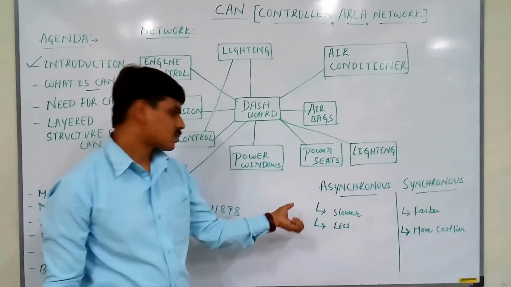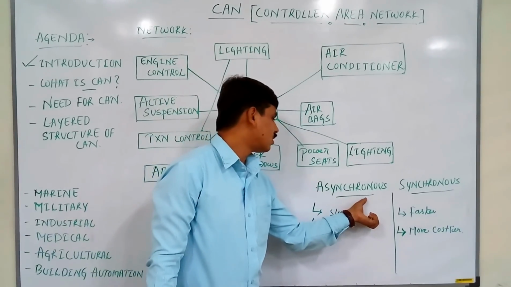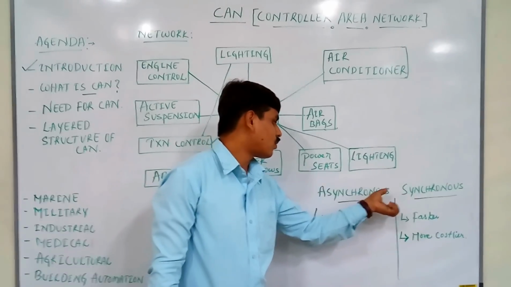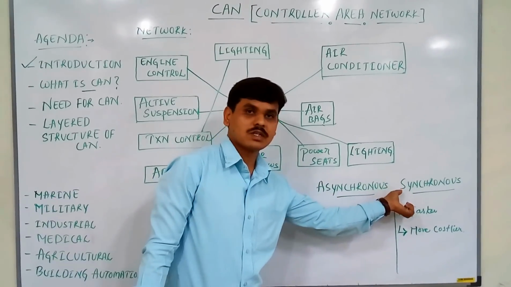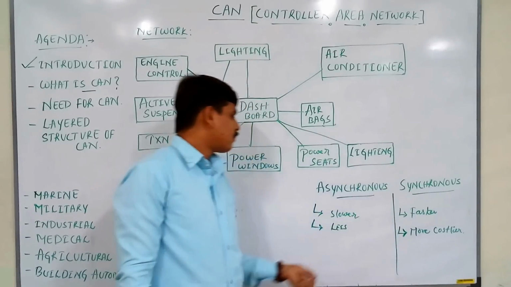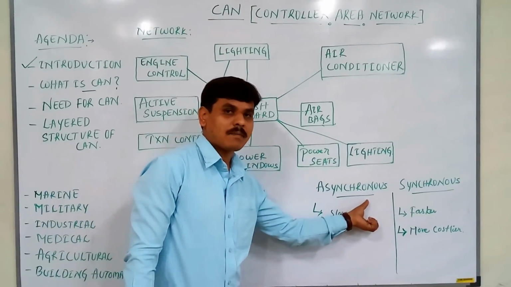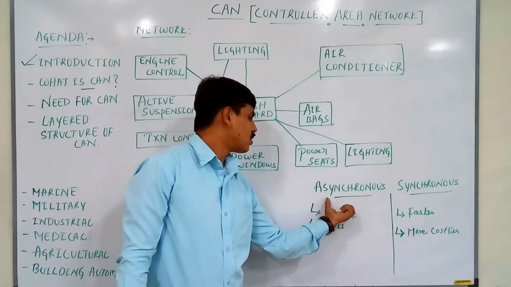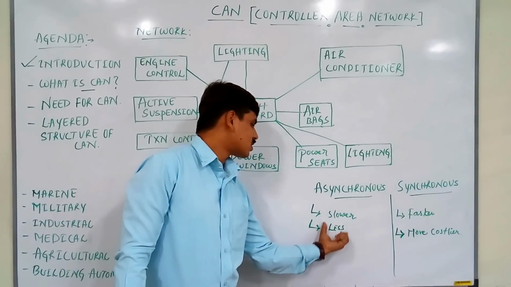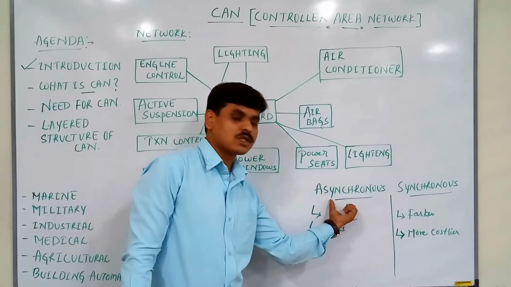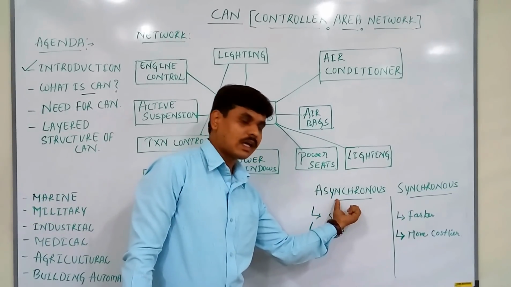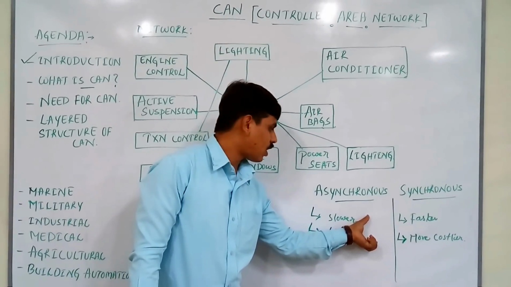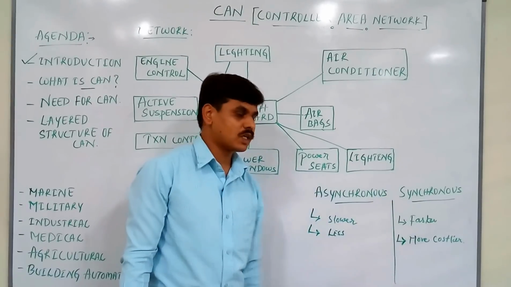Now you might ask how to decide which one we have to use, whether to go for asynchronous or synchronous data transmission. Depending on the usage and application, we have to decide. That's the reason, because of cost effectiveness, they might have chosen the asynchronous data transmission method in the CAN protocol. I hope everyone is now aware of asynchronous and synchronous data transmission methods.